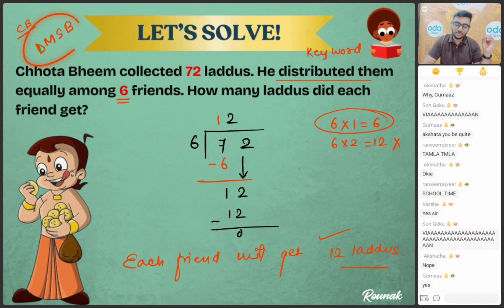But you understood? Can you all write DMSB in the chat box? Dirty monkey smells bad. D for division, M for multiplication, S for subtraction, and B for bring down the number. Clear? Very good, children.